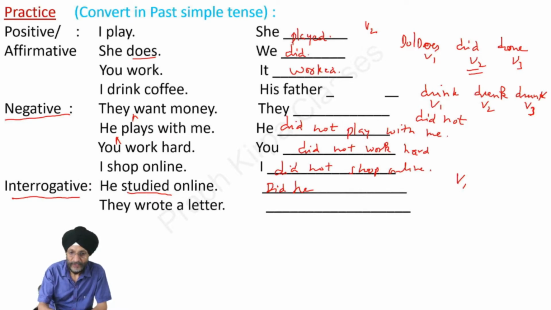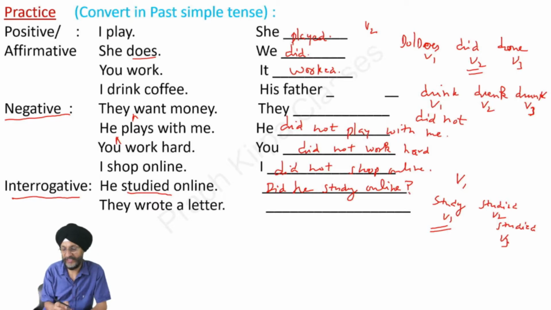The basic form of the verb is study, studied, studied. This is the basic form, this is the second form, this is the third form. So here we have to use the basic form of the verb. Did he study online? At the end of the sentence, please don't forget to mark the interrogation mark.